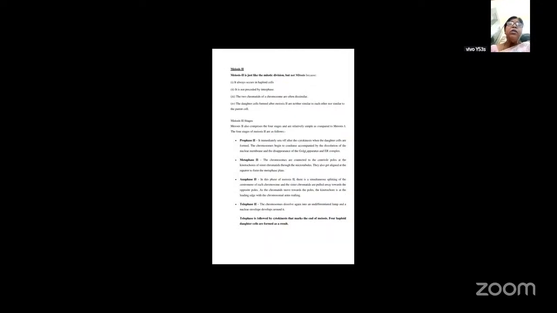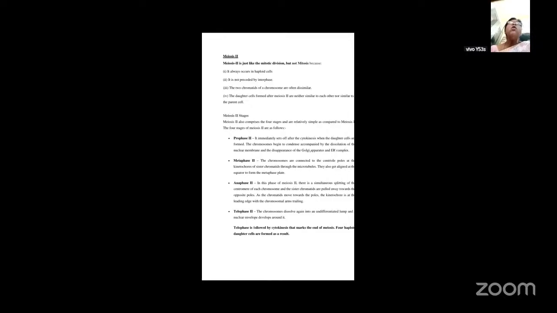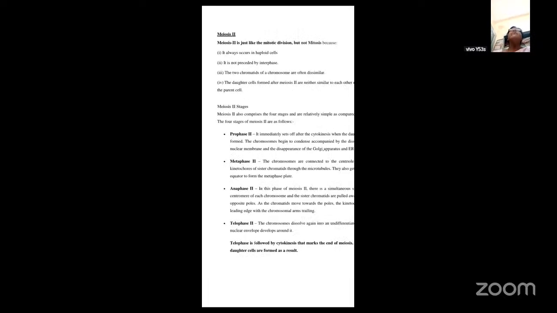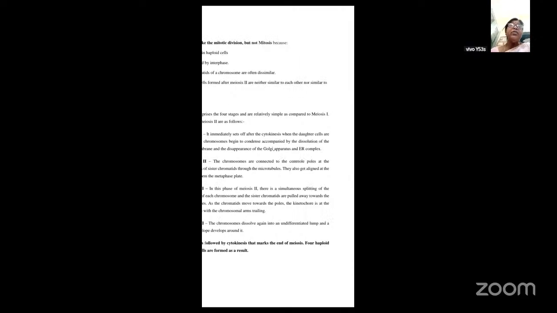Next, we will see about meiosis two. Now, as you all know, I have already told you that meiosis is of two types. One is called meiosis one, and the other one is called meiosis two. Now, here they say that meiosis two is just similar to the mitotic division, but not mitosis, because it always occurs in the haploid cells. It is not preceded by interphase, and the two chromatids of the chromosomes are often dissimilar, and the daughter cells formed after meiosis 2 are neither similar to each other nor similar to their parent cell. So that is a difference.